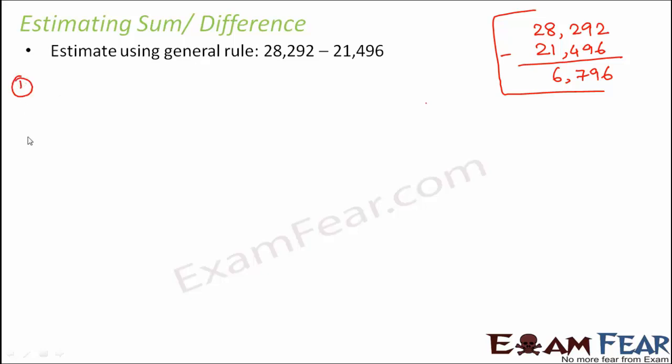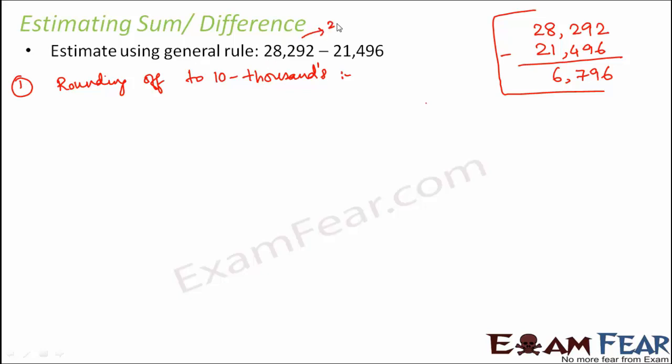So in the first case, let us try to round it off to 10,000s, because we have 28,292 and 21,496. So what would be 28,292? In that case, you can say that 28,292 lies somewhere between 20,000 and 30,000.